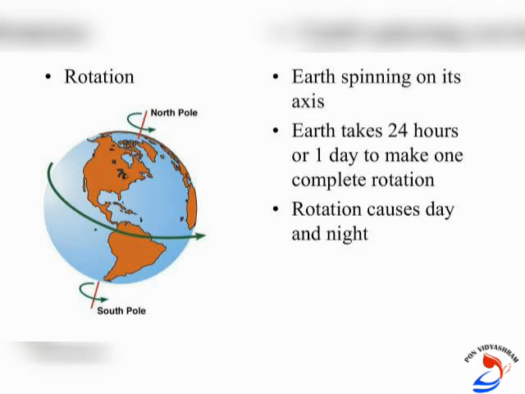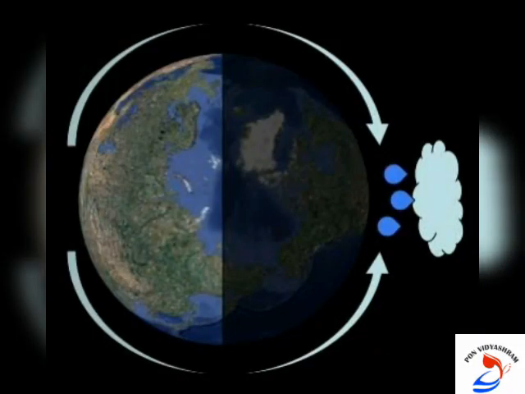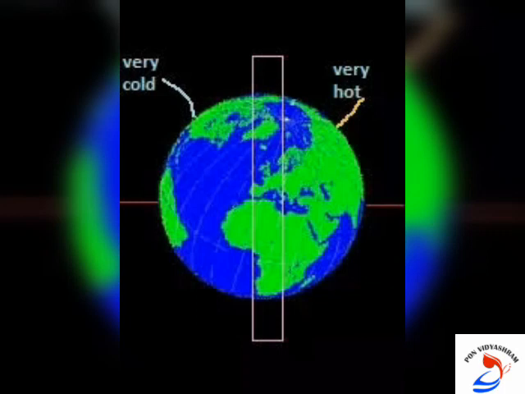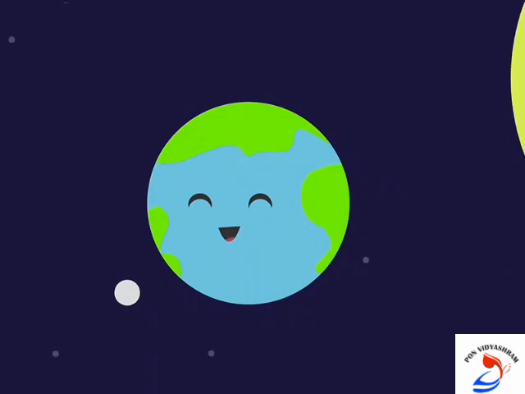What would happen if the Earth did not rotate? The portion of the Earth facing the Sun would always experience day, thus bringing continuous warmth to the region. The other half would remain in darkness and be freezing cold all the time. So life would not have been possible in such extreme conditions, isn't it?